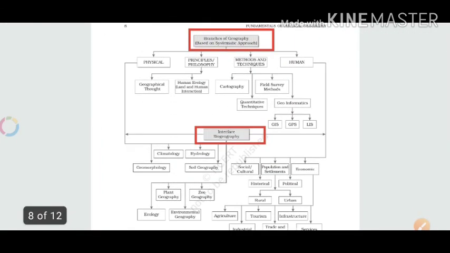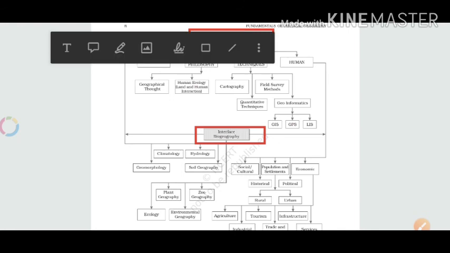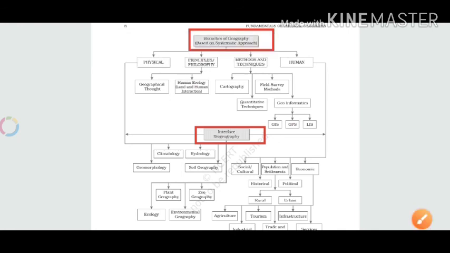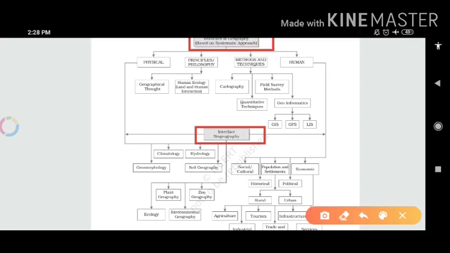So in this picture, what we are seeing is the branches of geography. In one picture you can see all the fields of geography based on the systematic approach: physical, principles and philosophy, methods and techniques, and the human.